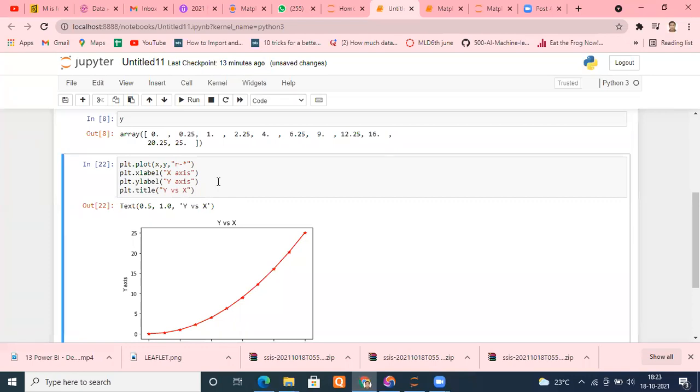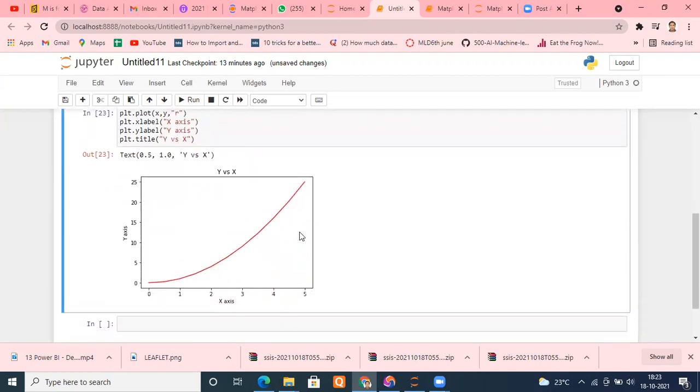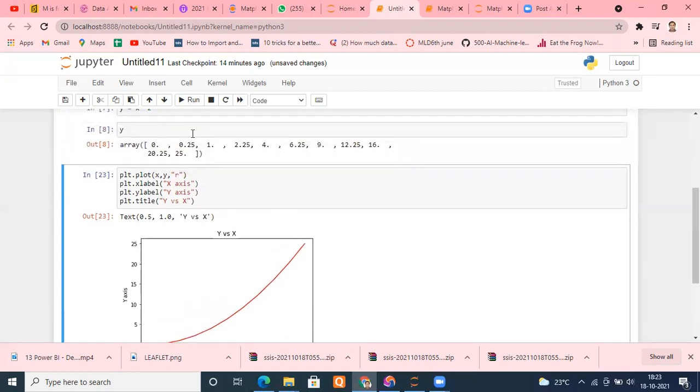Please see and tell me any issue in that so far. Perfect. I think it is perfect. No issue with that so far. Please tell me. Let me make it simple. Let me remove everything from here so that you can get a very simple graph from this. Is it okay? Later on, we will add things so you will understand what we can put, what we cannot put. But if you want to remove this, you can remove this also.